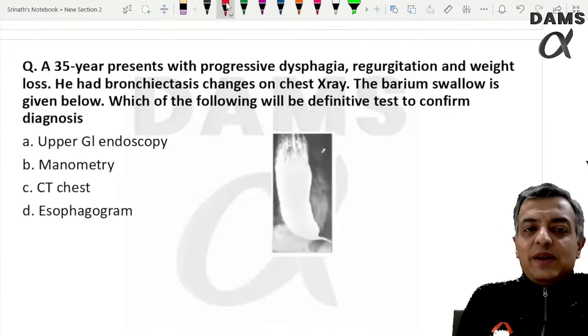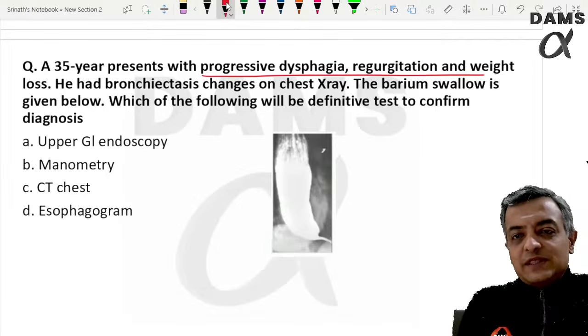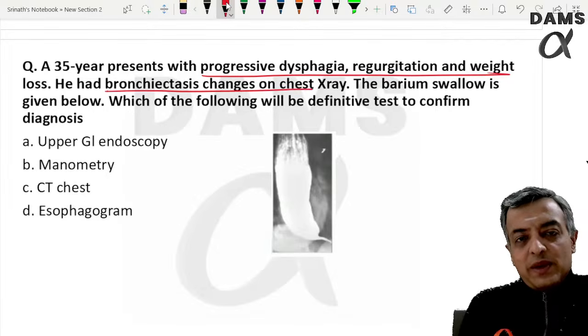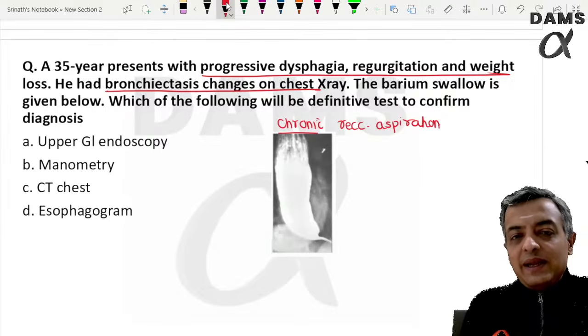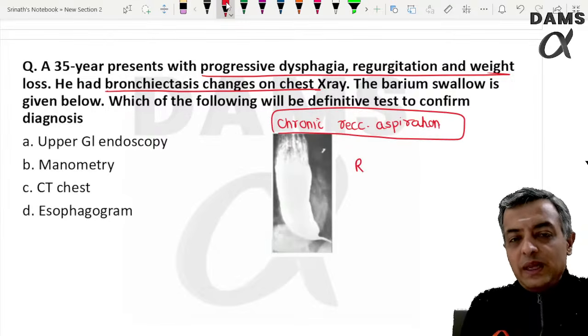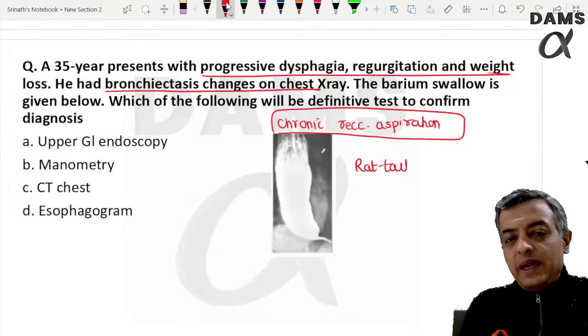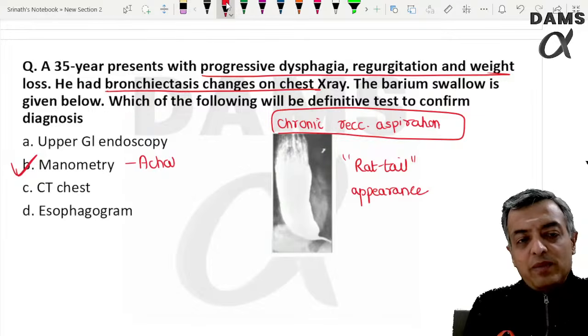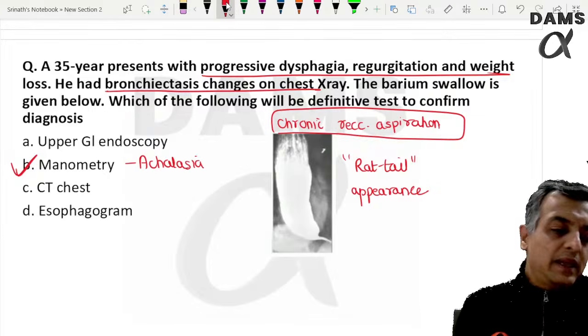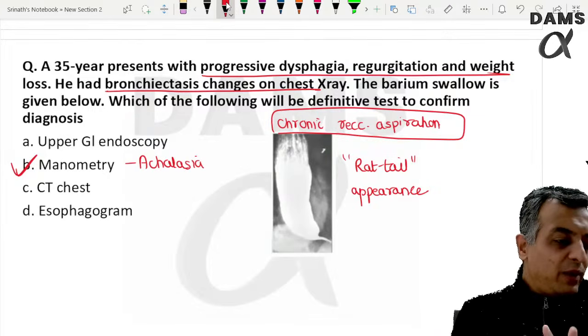So when a 35-year-old presents with progressive dysphagia, regurgitation, and bronchiectasis due to chronic recurrent aspiration, with a rat tail appearance on the barium swallow, it is typical of achalasia. Achalasia cardia is best diagnosed on manometry.